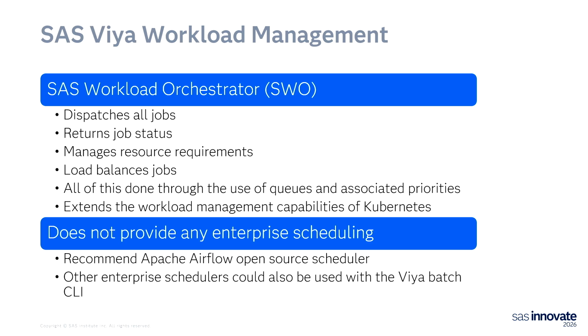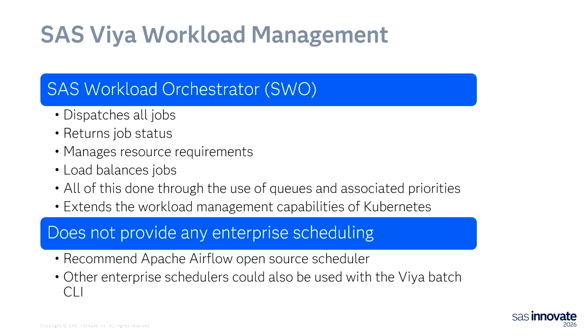The other big difference with Viya Workload Management is it does not come with an enterprise scheduler. SAS has never written our own enterprise scheduler. We have a basic scheduler that can do basic things similar to cron and other basic schedulers you may be familiar with, but we don't have an enterprise scheduler with SAS Workload Orchestrator.